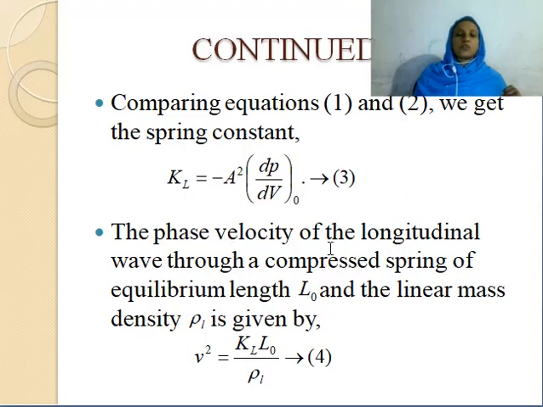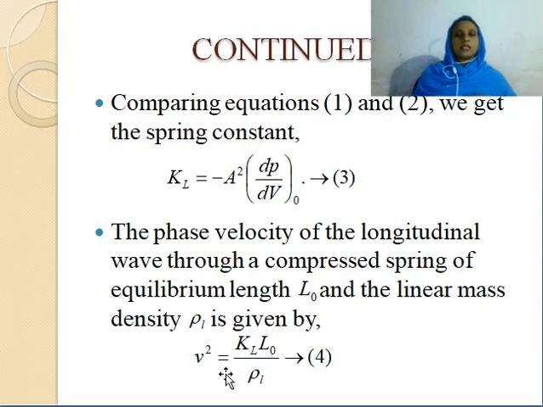Now, the phase velocity of the longitudinal wave through a compressed spring of equilibrium length L0 and the linear mass density ρl is given by V square equal to KL L0 by ρl. This is a problem in your Berkeley Physics textbook, Waves. So we can use that result here directly.